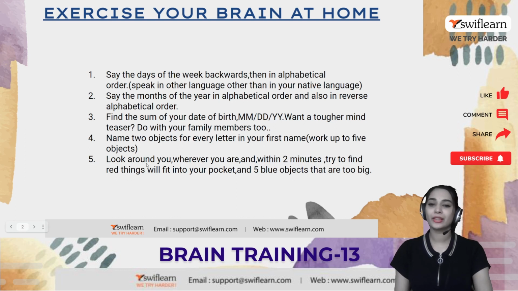And the fifth one, look around you. Wherever you are, within 2 minutes, try to find 5 red things that fit into your pocket and 5 blue objects that are too big, so you cannot put them into the pocket because they won't fit. Let's figure it out, you can do it.